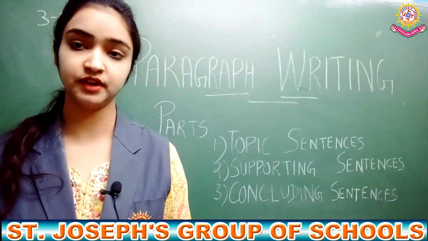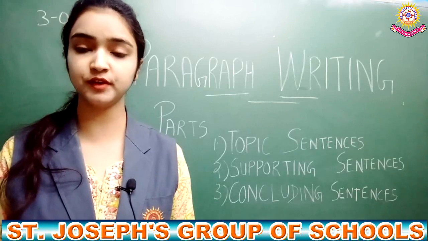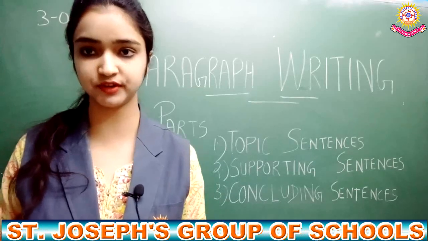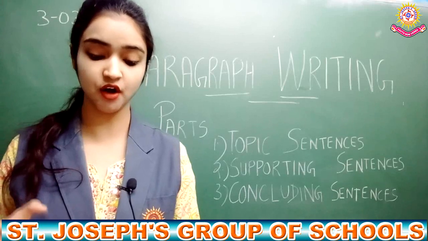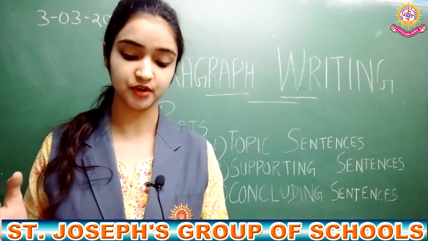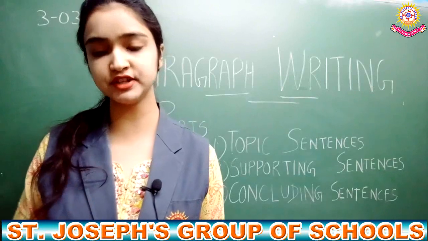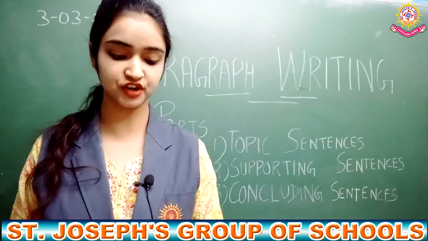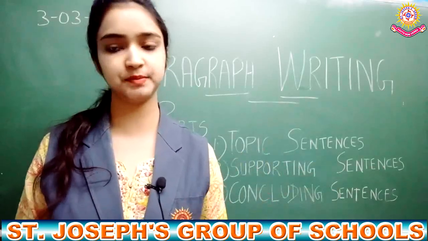First was descriptive, second one was narrative, third one was expository, and fourth one was persuasive. Now we will read a little glimpse of what is an expository and what is a persuasive paragraph. Expository paragraph defines something or gives instruction. It may also explain a process and inform readers step by step with a form of method. So actually students, here we share knowledge and experience in the expository form of paragraph, and it gives an instruction, or it can define something. So this is what is called an expository paragraph.